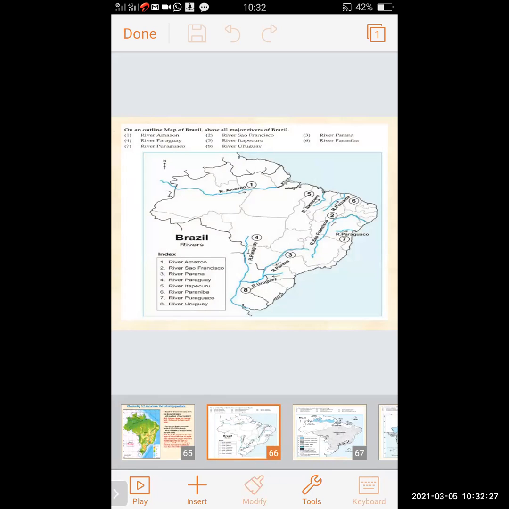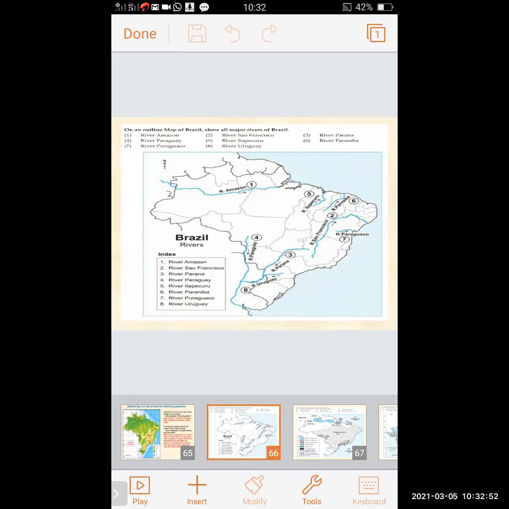Now we will see, here is an outline of a map of Brazil and the major rivers of Brazil. In map reading, in the exam, they may ask to mark the major rivers of Brazil. So in the map, the numbers are indicating the rivers. The blue color line shows the river